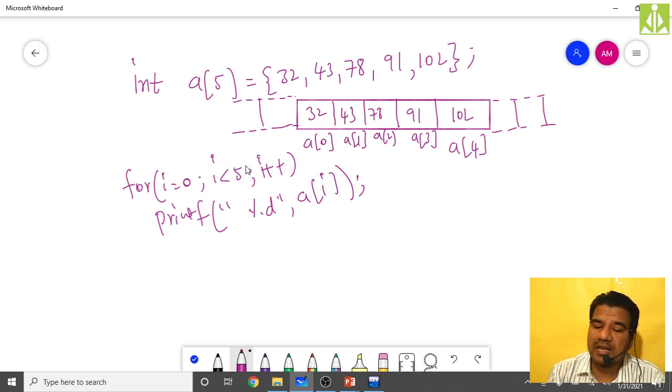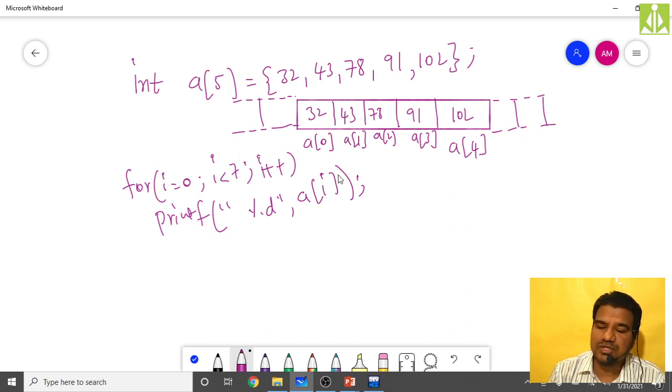So here I can even make a correction like i is less than 7. Doing so, what will happen? The counter will cross the boundary of the array. Here up to a[4] only I can access. But when you say the i value must be less than 7, i value 5 it will accept, i value 6 it will accept, i value 7 it will exit.